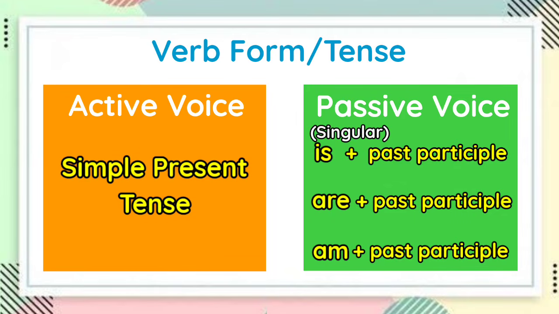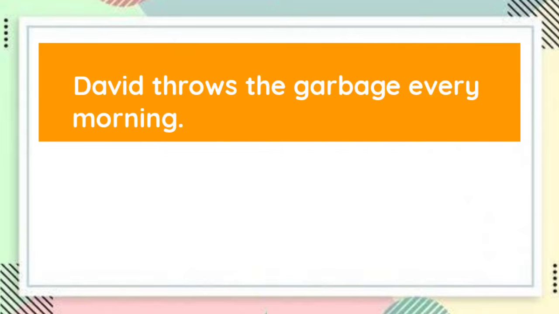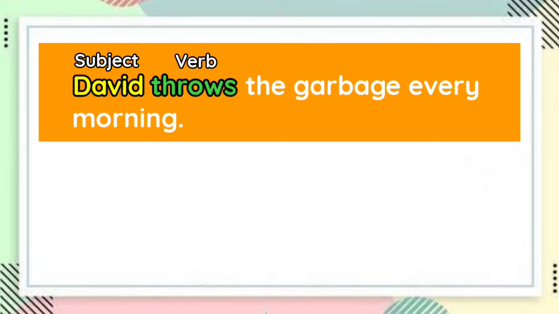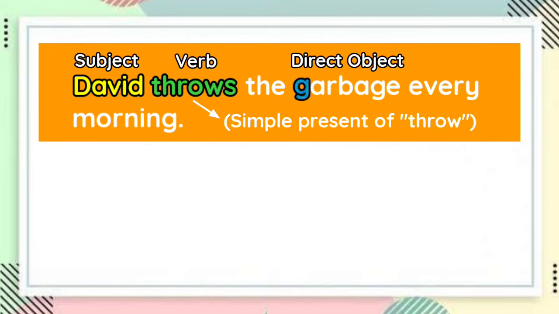Is used for a singular or only one subject. Are is for plural or more than one, as well as you. And am is used if the subject is I. Now, let us have an example. David throws the garbage every morning. This sentence is in the active voice because the subject, which is David, is the one that does the action, which is throws. It is the simple present tense of the verb throw, and the direct object is garbage.